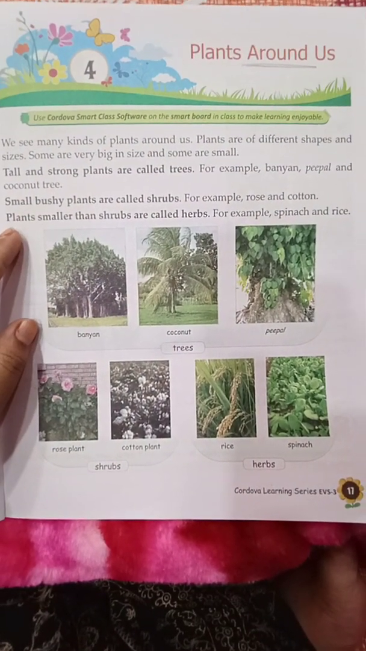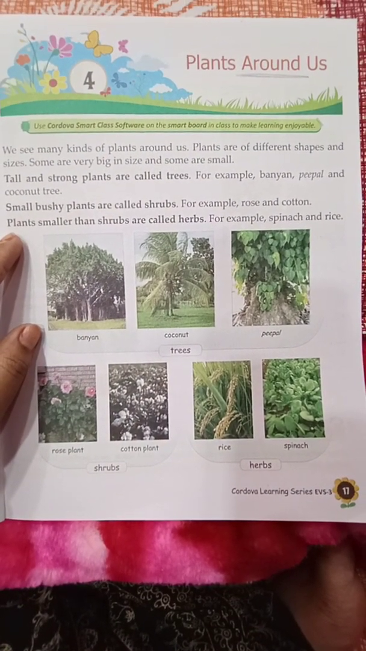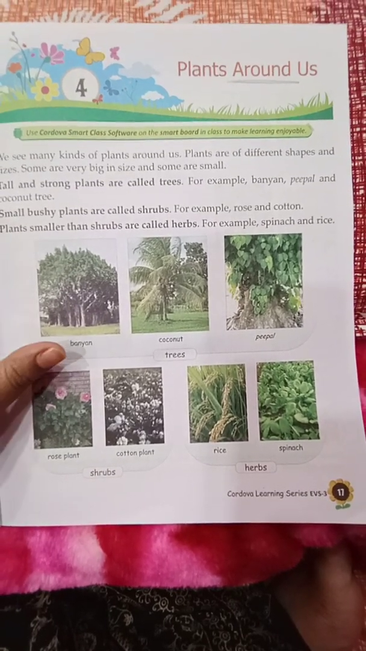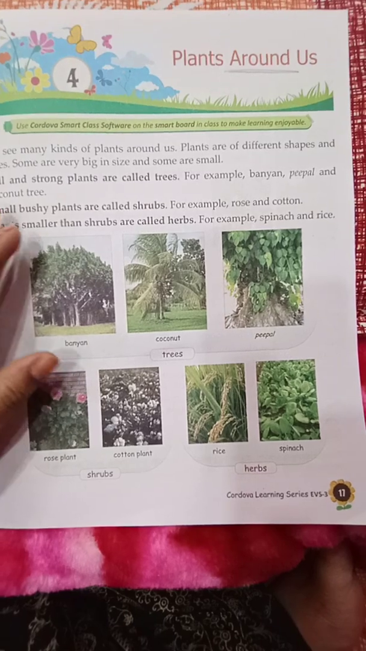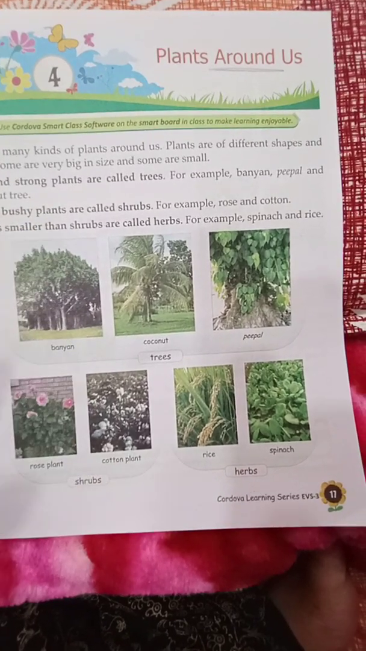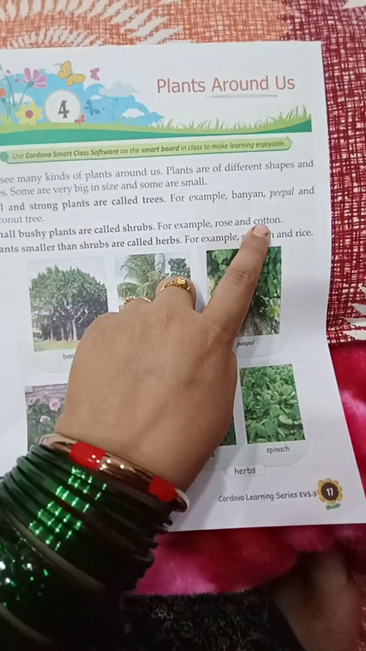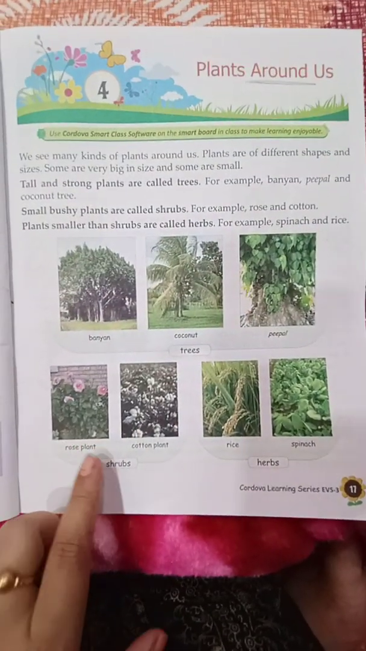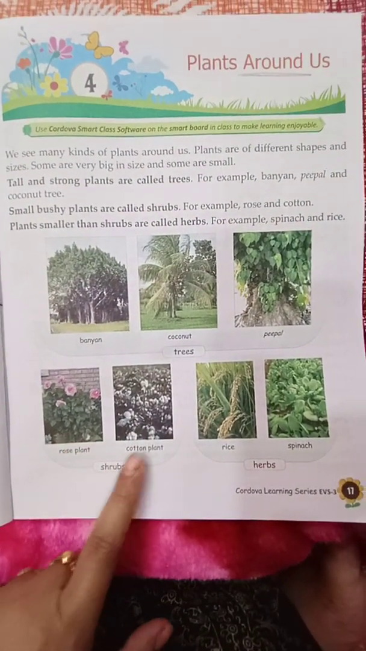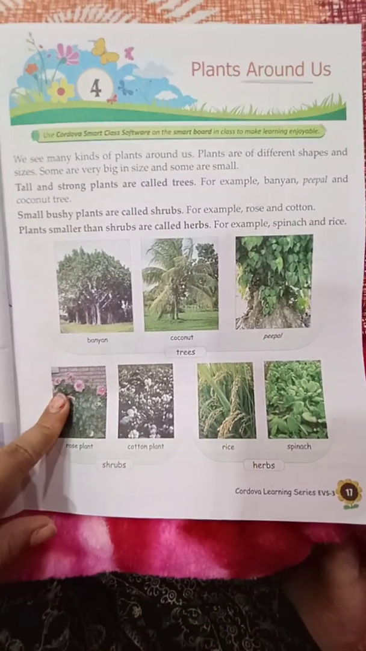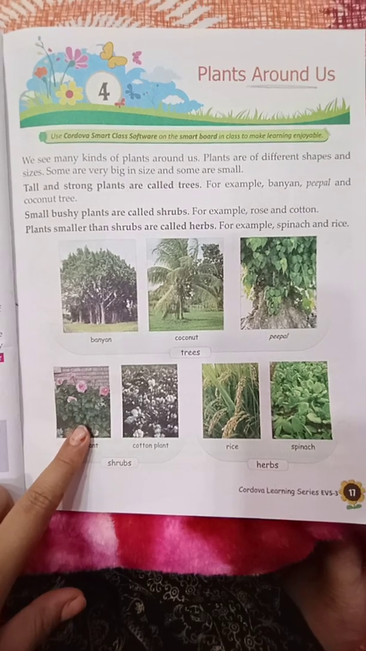Now, small bushy plants are called shrubs. For example, rose and cotton. Small and bushy, bushy मतलब घना होता है. Small and bushy plants जो बहुत घने हो, झुंड में हो, they are called shrubs. For example, rose and cotton. Here you can see the pictures. Rose and cotton. They are small and bushy, बहुत घने हैं, so they are called shrubs.